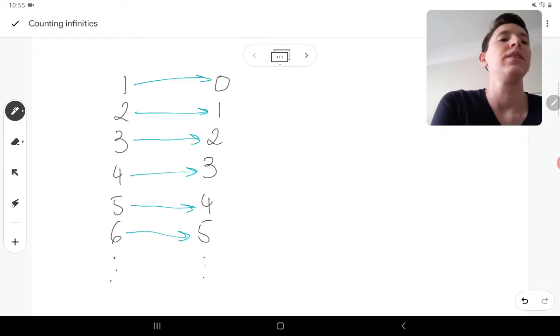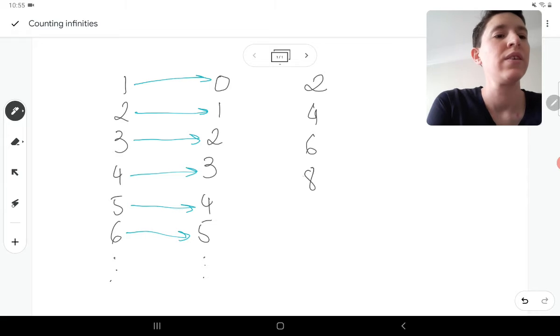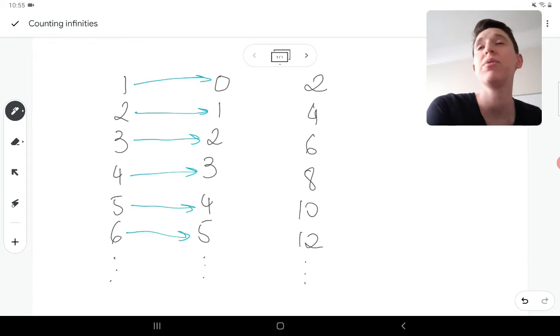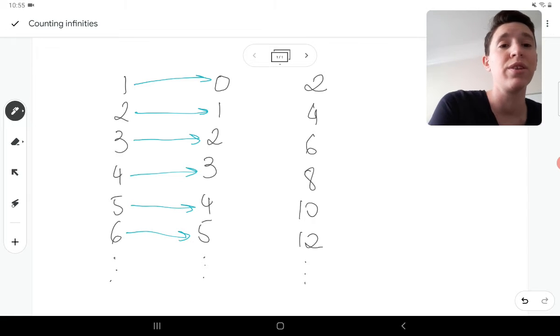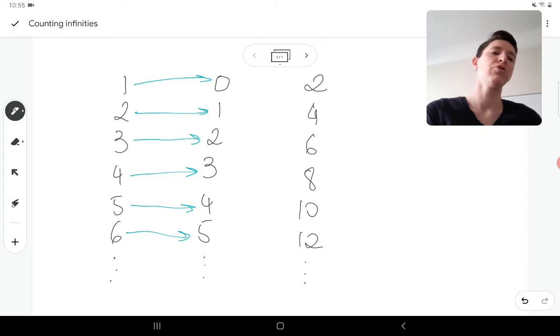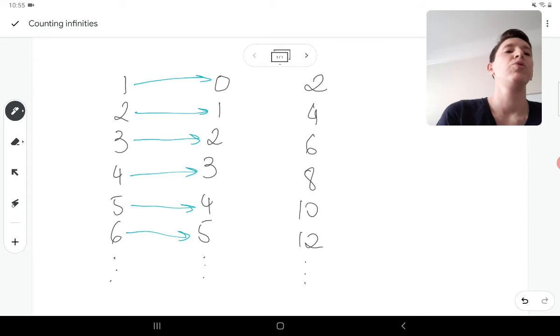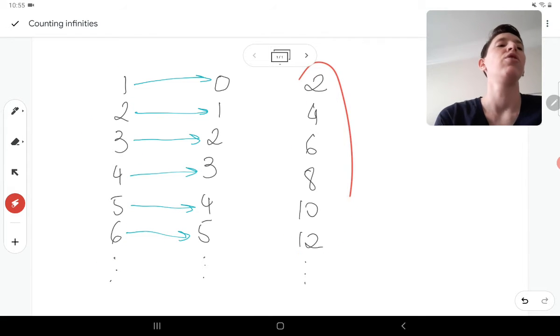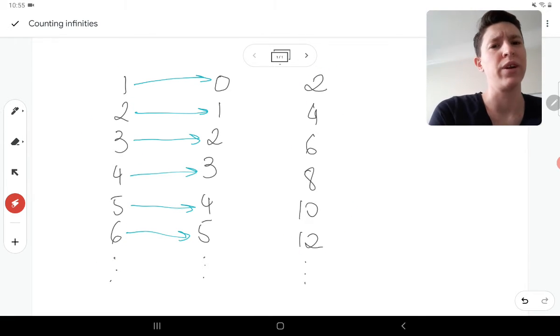We could also do another mapping to another set. Let's think about the even numbers, right? So 2, 4, 6, 8, 10, 12. They also are infinite, right? If you give me an even number, I can give you a bigger even number. If you say 1,002, I'll say, well, 1,004 is also an even number and it's bigger. Also infinite. Can we do a mapping that goes from this set to this set, following all the rules we have for counting mappings, right?